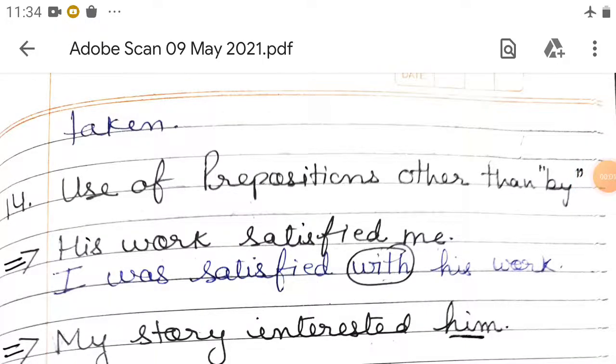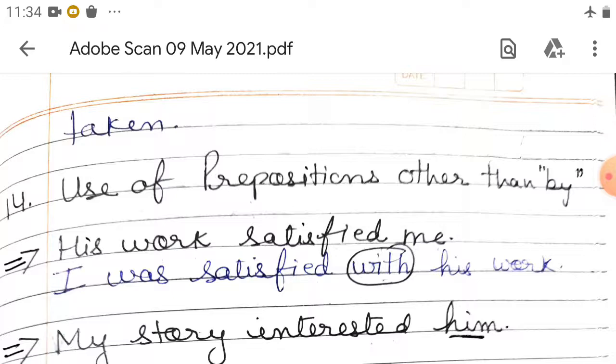Friends, so today we are doing active and passive voice. We have already done this, but some topics are left, so we will continue with that. First I will tell again what a voice is.